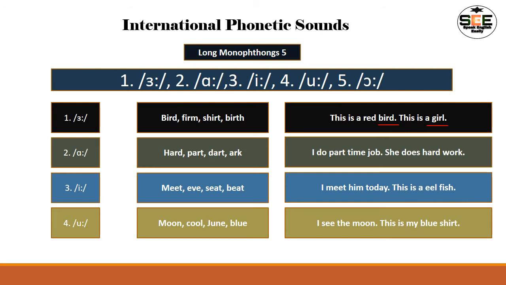So details about this we will make in another video where we can find some rules by which we can easily understand where we can produce this sound also, right? So here if we see the sentence, it will be very clear.